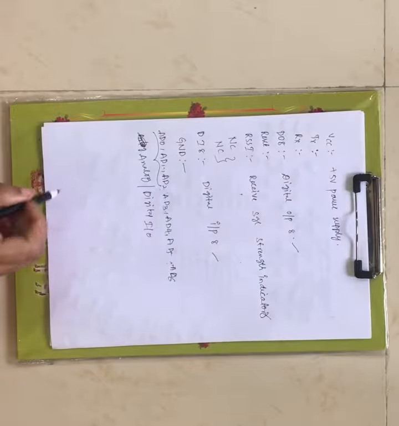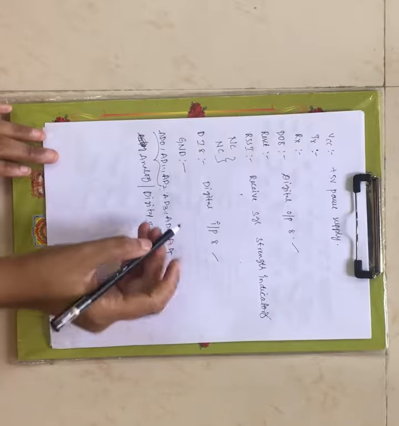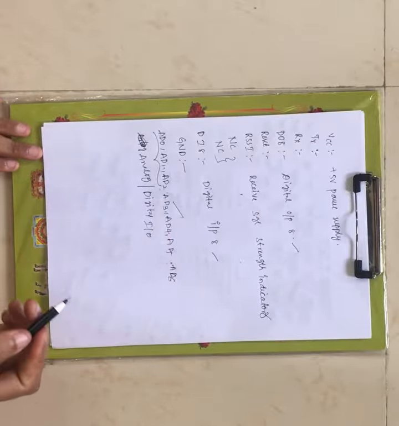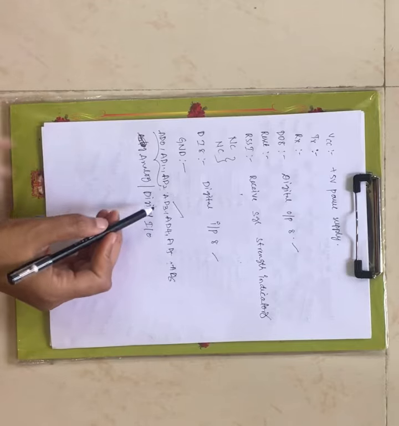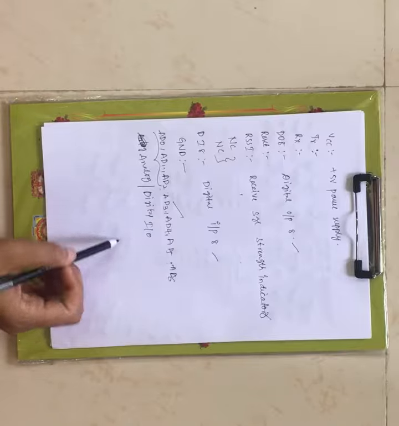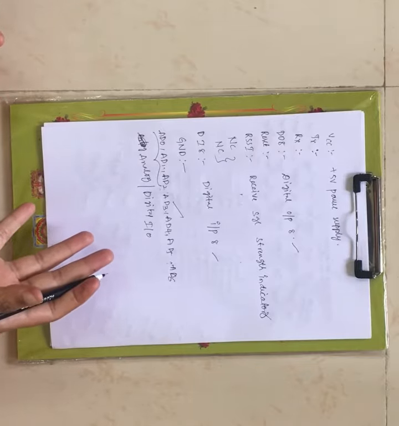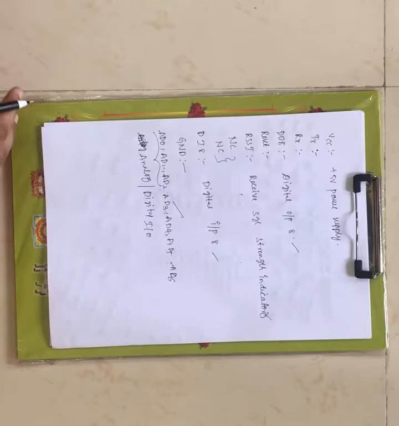Digital input or output pin 0, pin 1, pin 2. Now AD3 is also analog input pin number 3 or digital IO pin number 3, right? That means through this pin you can provide the analog input or digital input or output operation, right?